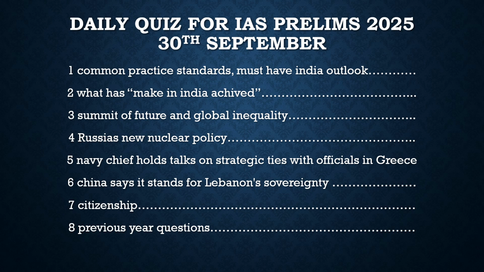What was its main aim? Its main aim was to go for the 10% increase in GDP from manufacturing sectors. In manufacturing sectors, the GDP should increase to 10%, and also another main aim of it was to create 100 million additional industrial jobs. So these were two main aims of this Make in India. But if we look right now at what it has achieved, from 2014 till 2024, it has been 10 years since Make in India came in.